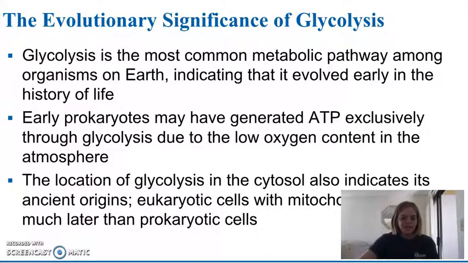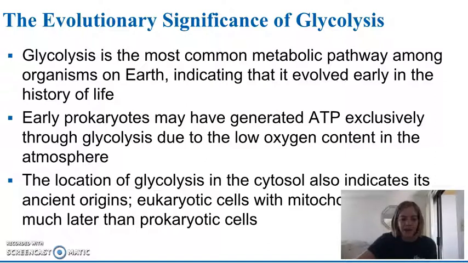Some other evidence for the fact that glycolysis was the origin of modern life, besides the fact that it's the most common pathway among all organisms on Earth, and the fact that there was low oxygen in the atmosphere, is also the fact that glycolysis occurs in the cytoplasm or the cytosol, because as you remember, those prokaryotic cells didn't have the complex organelles like the eukaryotic cells did. So without mitochondria, they wouldn't have been able to undergo the Krebs cycle or the electron transport chain.